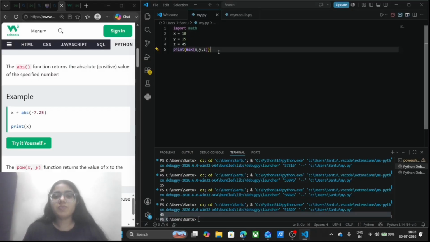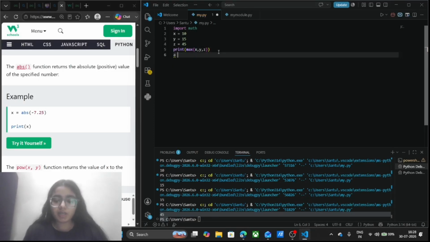So what is the absolute function going to do? Let's say I have taken a variable named a, and here I have given the value as -6.7, then it is going to return 6.7 as my absolute value.